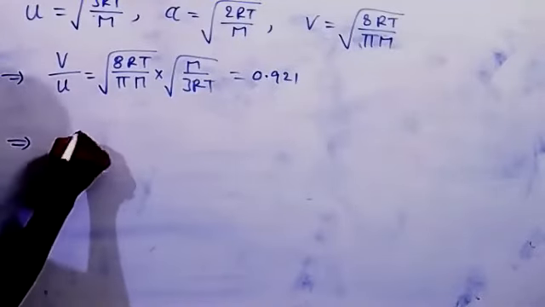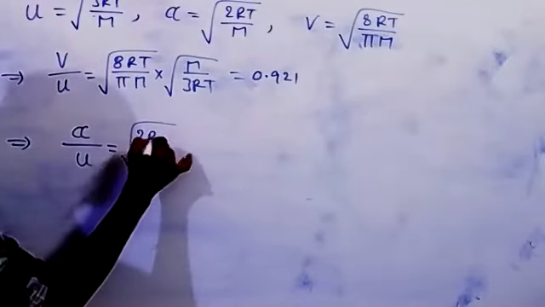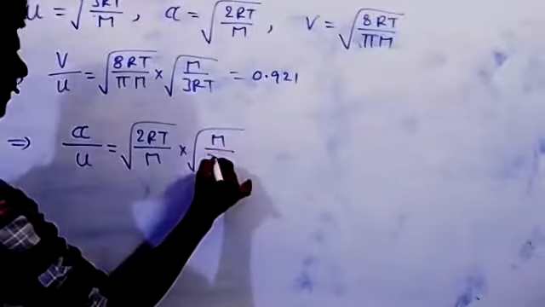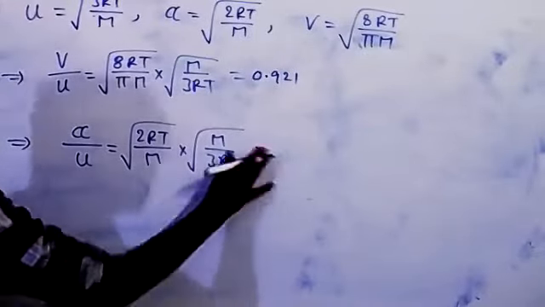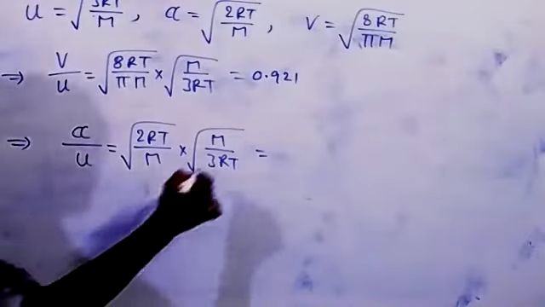Now the relation between most probable velocity and RMS velocity: 2RT by m into root of m by 3RT. This relation gives 0.816.